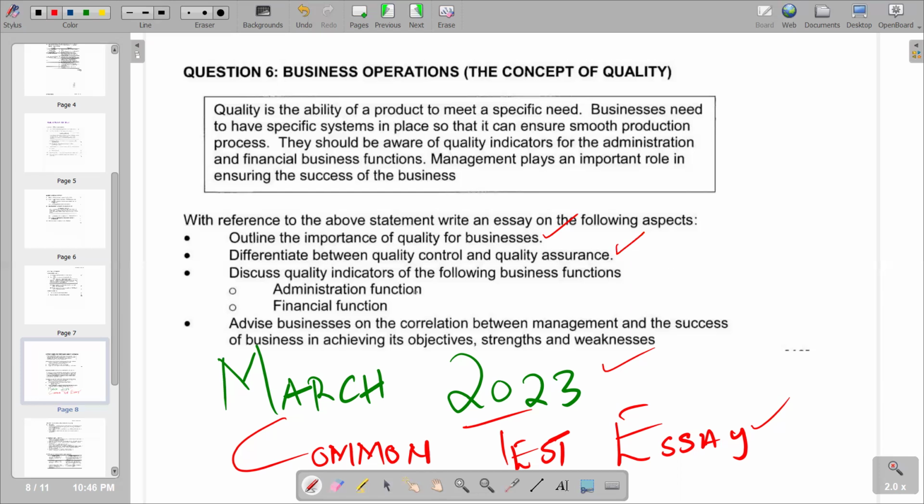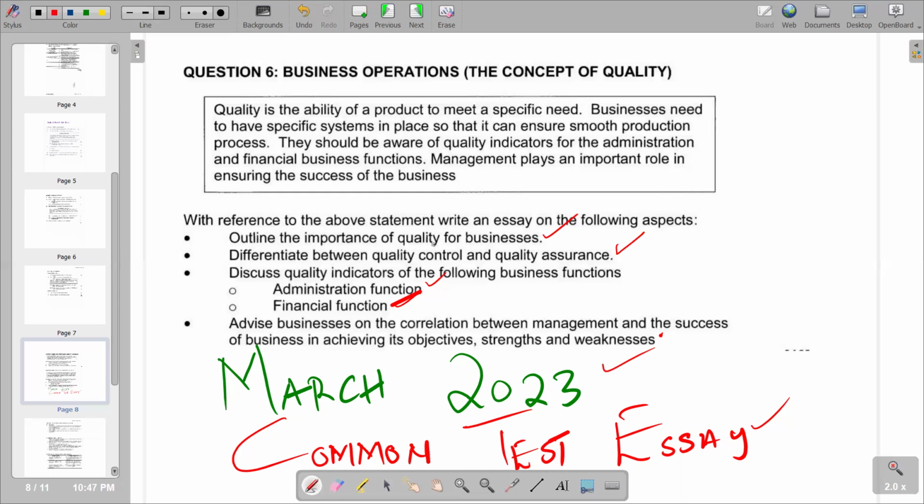And then we have questions on administration functions: advise the business on the correlation between management and the success of the business in achieving its objectives, strengths, and weaknesses. So basically, that's what we have. We are just going to look at the main body of our essay. Remember, our essay is supposed to have an introduction, a main body, and a conclusion. But in this video, we are only going to look at the main body, starting with the first part, which says outline the importance of quality.